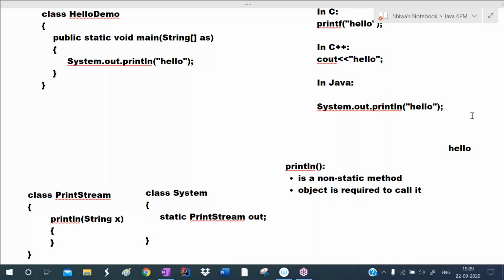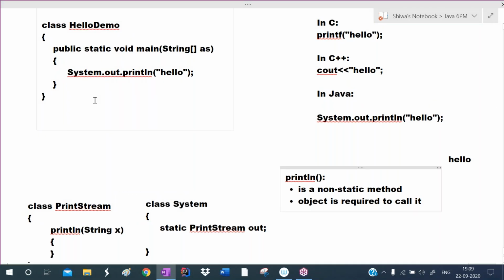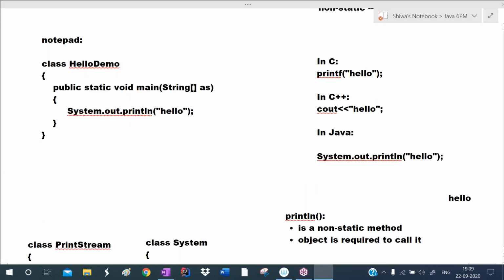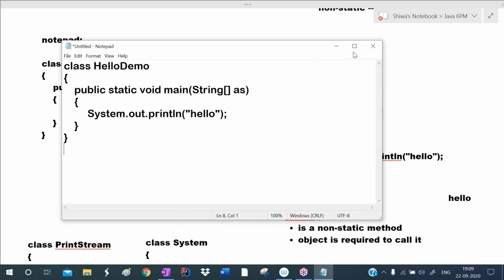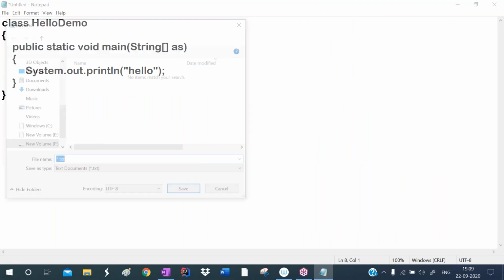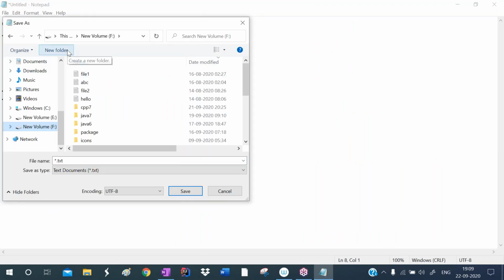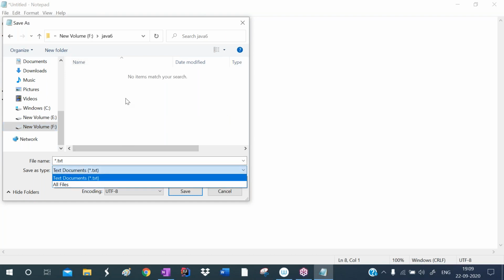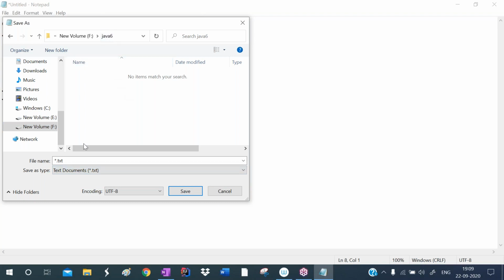Now I'm writing this program in Notepad. I'm copying this program and opening Notepad here, and pasting it. Now save this program file. I'm saving this in the F drive. For our batch, I'm creating a new folder. Maybe we created Java 6 already, right? Okay, Java 6 we already created.